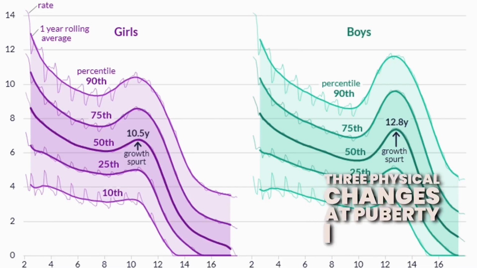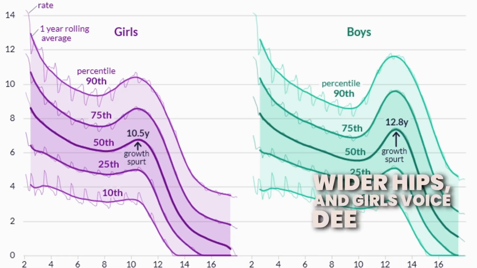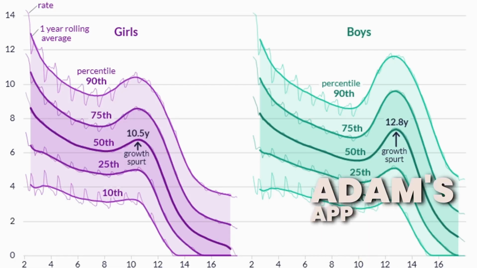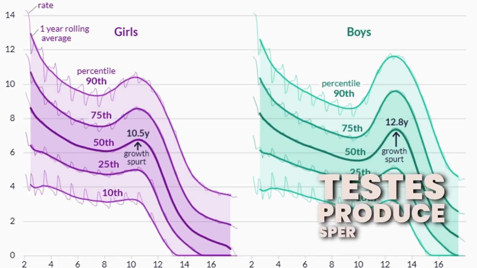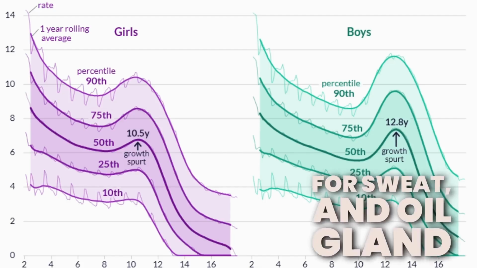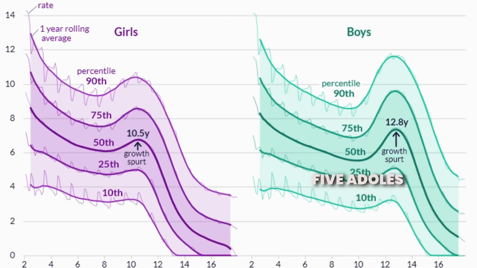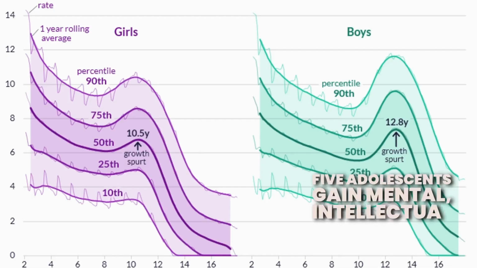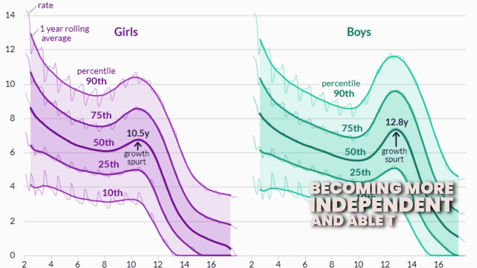3. Physical changes at puberty include increased height, bones elongate, body shape changes, broader shoulders in boys, wider hips in girls, voice deepening in boys, Adam's apple forms, and development of sex organs. Testes produce sperm, ovaries release eggs. 4. Sweat and oil gland activity increases, possibly causing pimples. 5. Adolescents gain mental, intellectual, and emotional maturity, becoming more independent and able to make decisions.